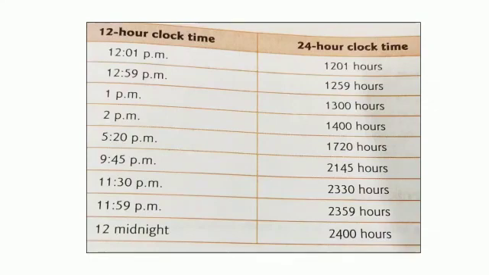Remember, we will add 12 to hours. There will be no change in minutes. Okay, for example 5:20 p.m., we will add 12 to the hour. 12 plus 5 is 17, and there will be no change in 20, so we will write 17:20 hours. 9:45, 12 plus 9 is 21, and there will be no change in 45, 21:45 hours. 12 plus 11 is 23, 23:30 hours. 12 plus 11 is 23, 23:59 hours.